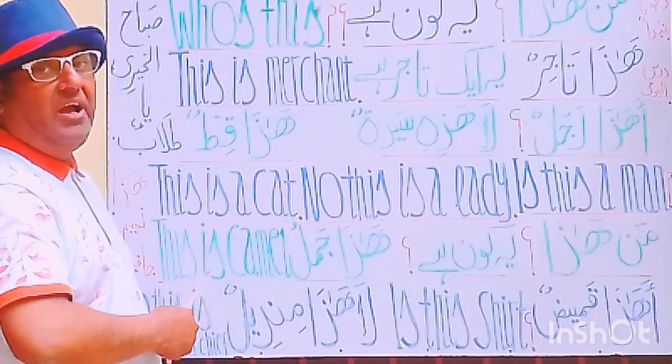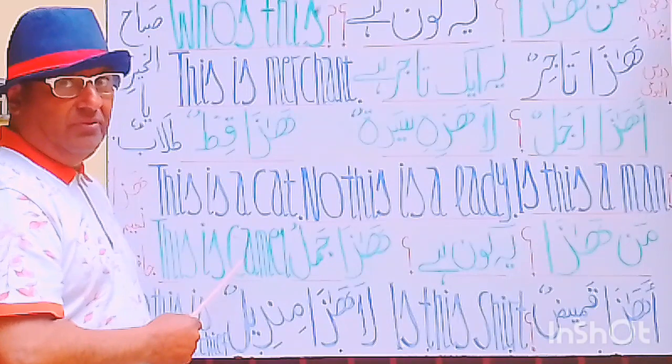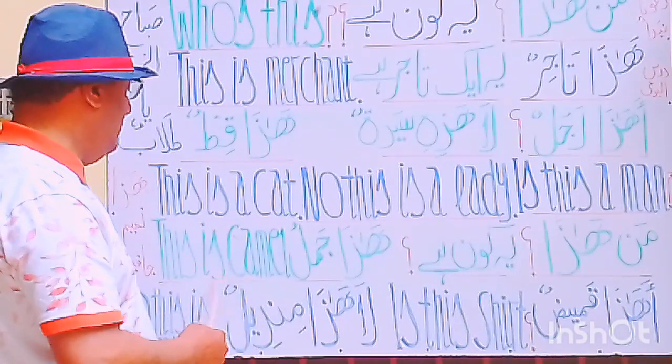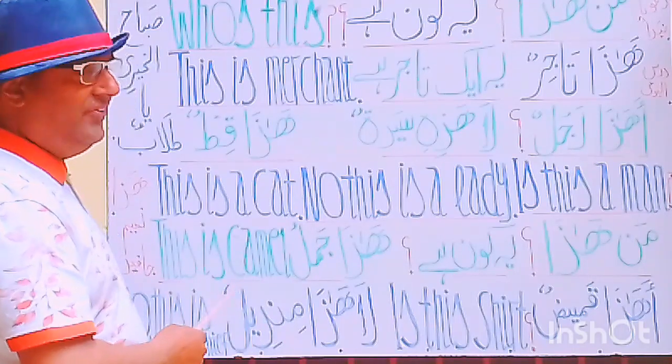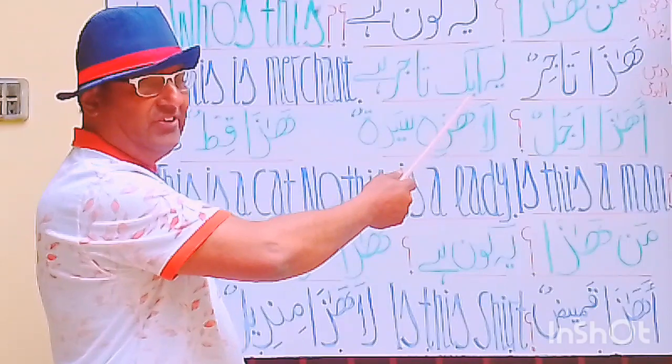This is a camel. Jamal means camel. And haza tajir. This is a merchant.